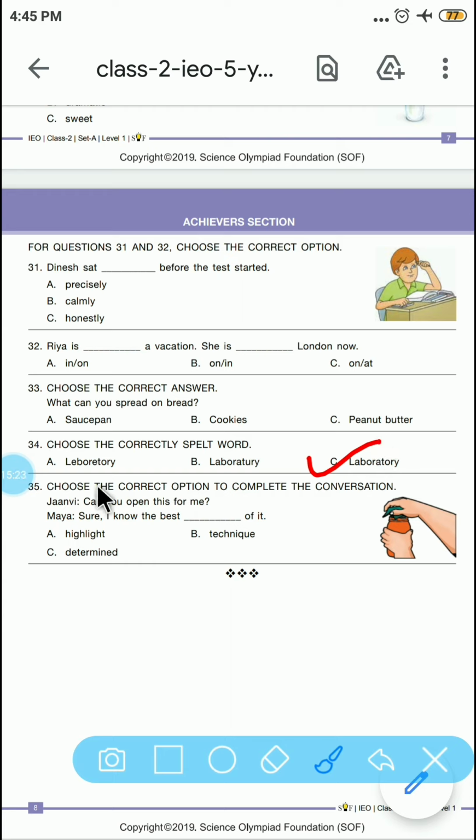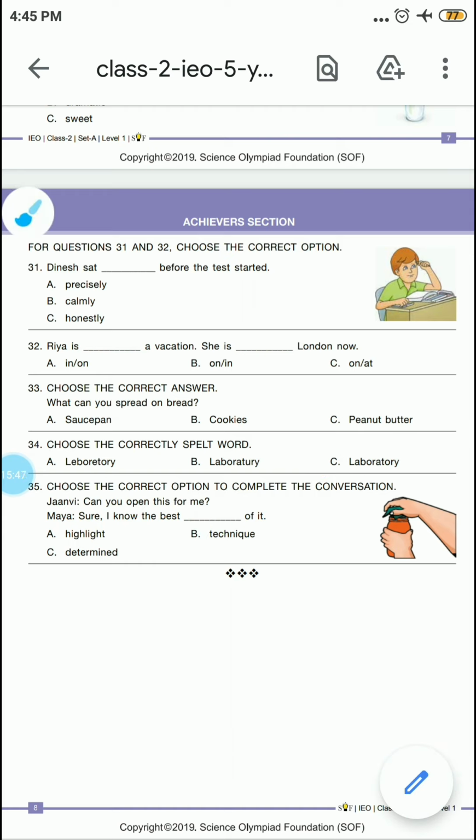35th question. Choose the correct option to complete the conversation. Janvi, can you open this for me? Maya, sure, I know the best technique to open it. Okay. So in this way we solved the question paper of IEO 2017 set A completely.